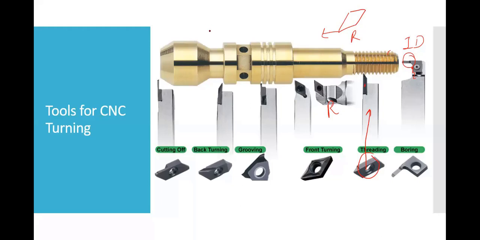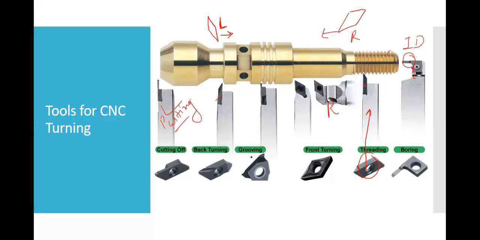And there is another type of tool which is operated in this manner, which can cut in this direction, so this tool is said to be a left hand tool. Now the other tool, here you can see, is a parting off tool. This is said to be cutting off or parting off. Here you can see that is back turning, which is, as I said already, a left hand tool. It belongs to that category.